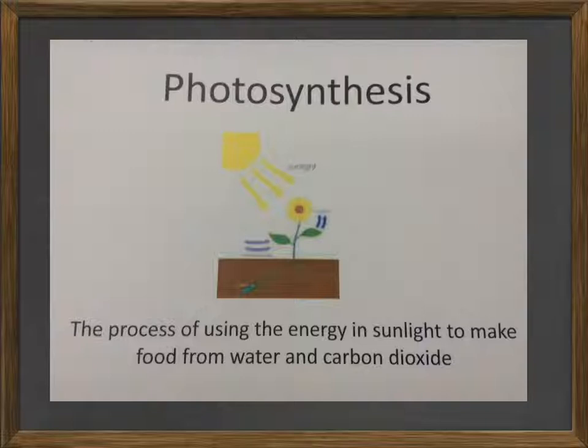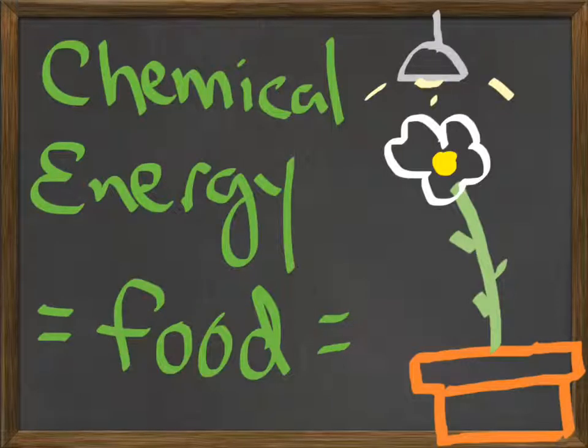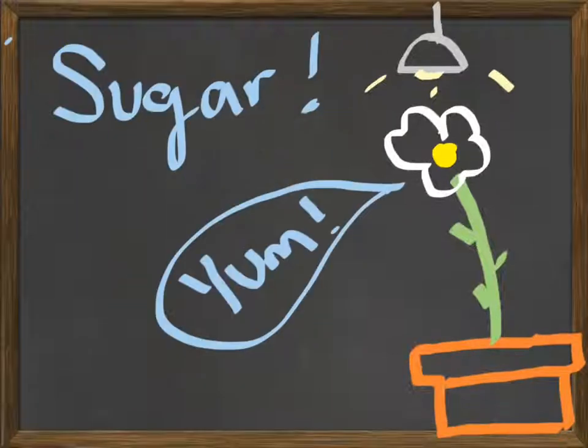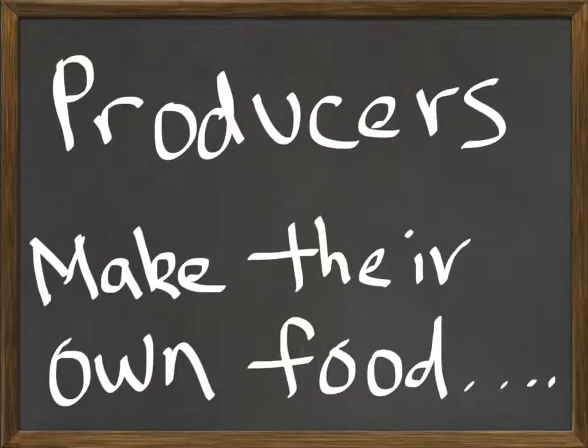In other words, radiant energy is turned into chemical energy in order to produce food, or sugar for a plant. Some examples of producers are trees, shrubs, and grasses. And remember, producers make their own food.